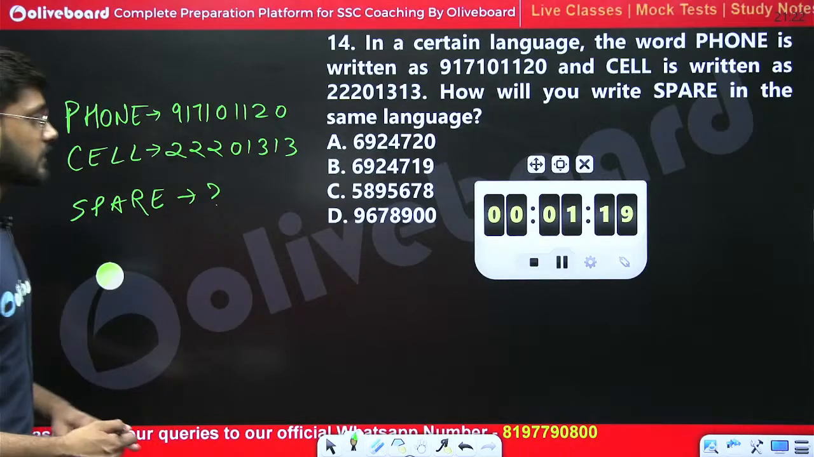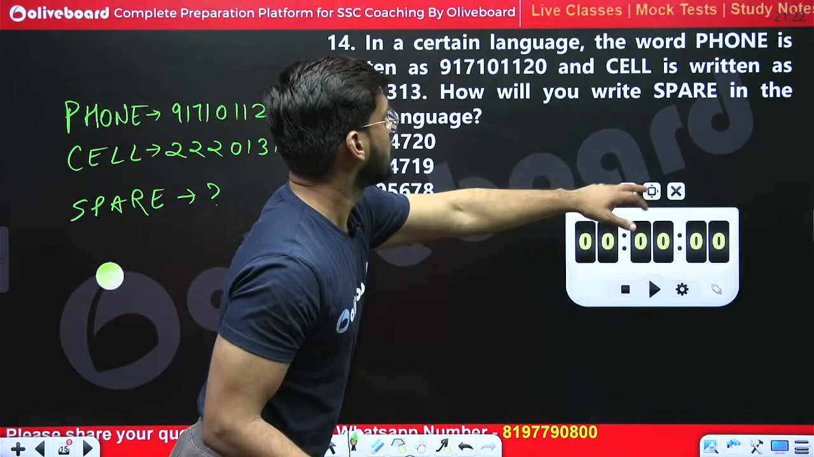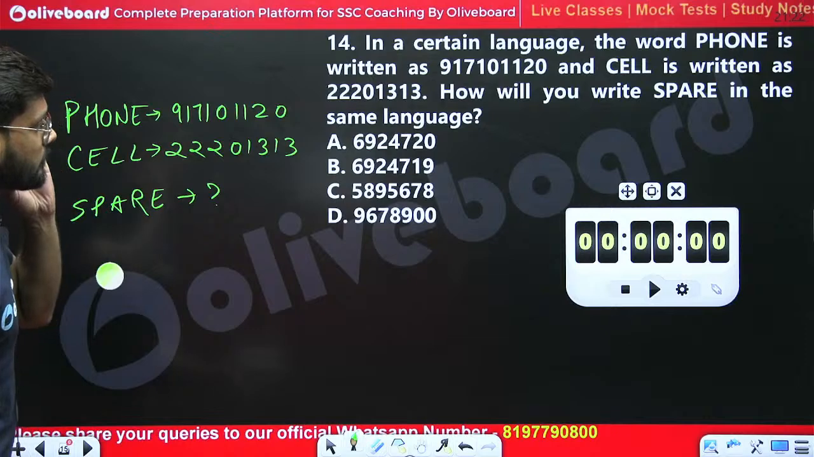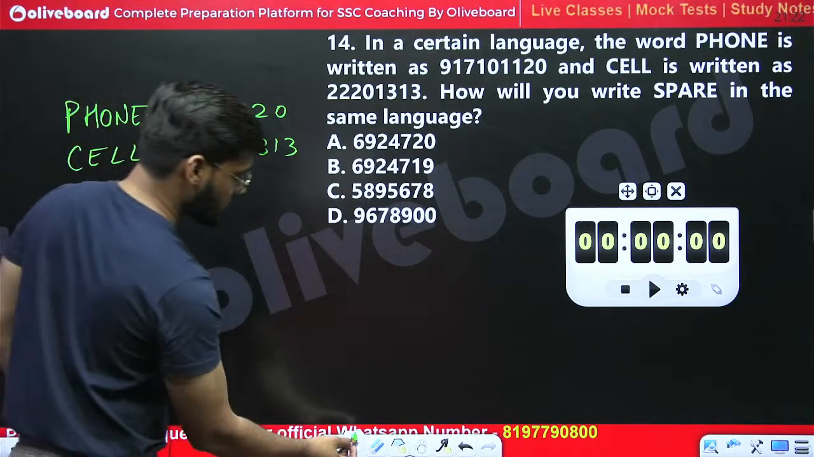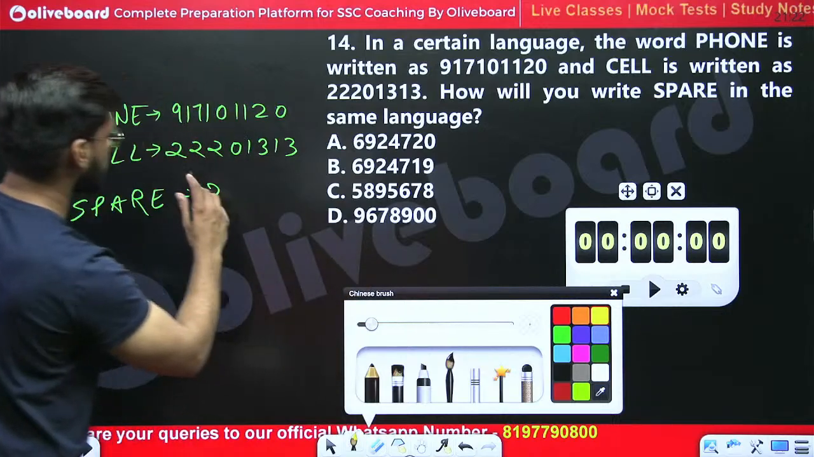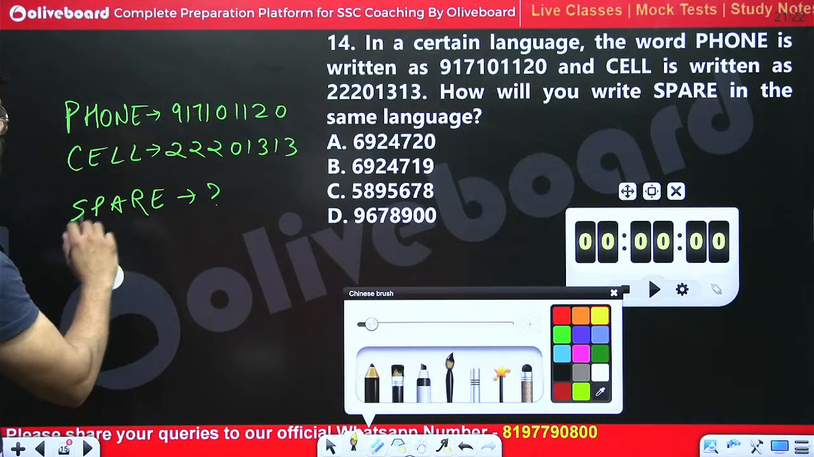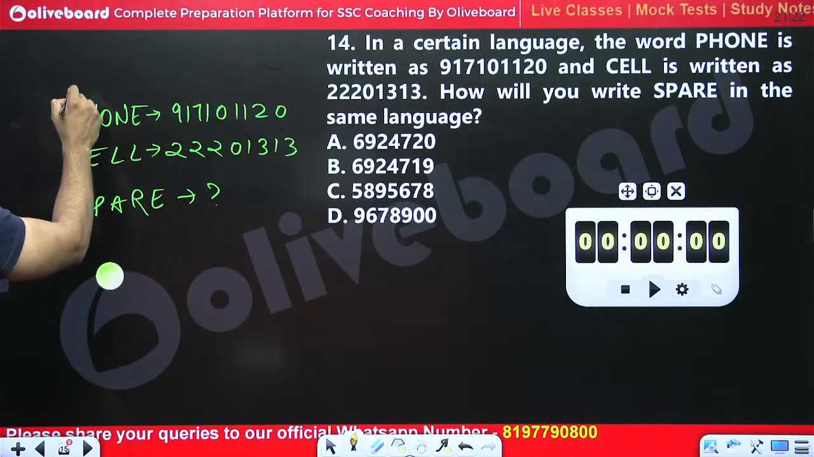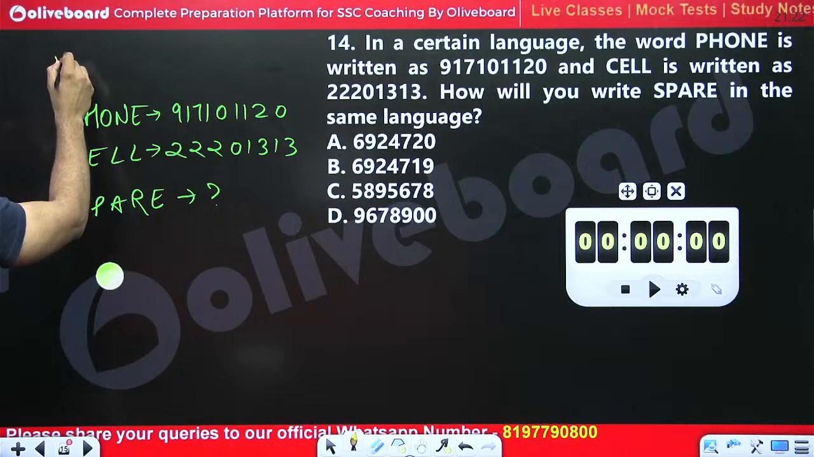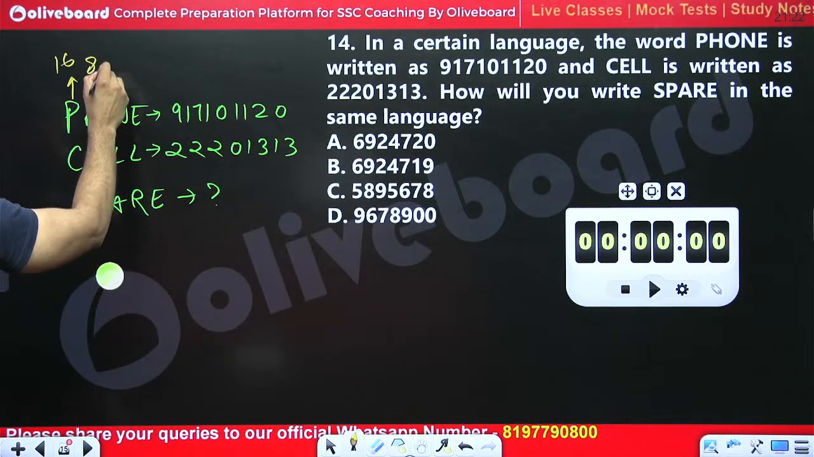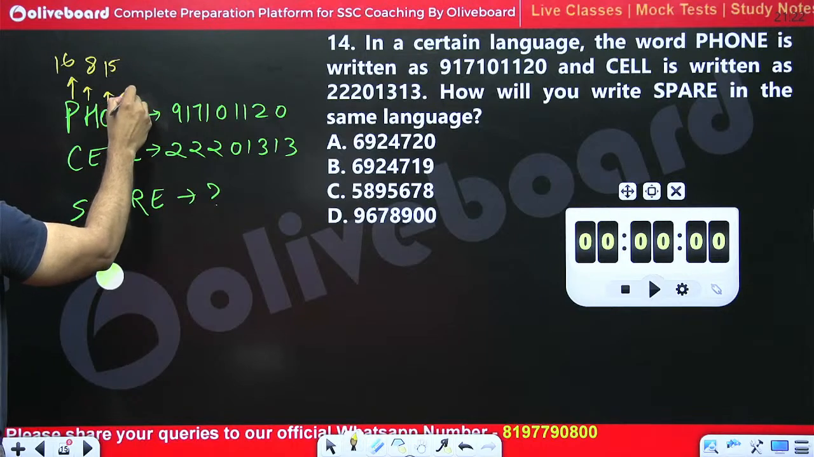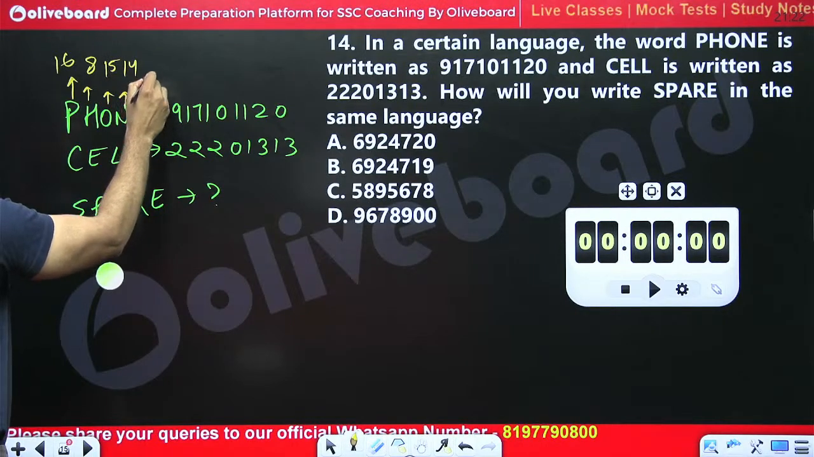Okay, let's see the right answer. Phone is written as 9 17 10 11 1 20. How can we see this thing? Okay, let's do the numbering, because there are not the same number of letters and numbers, so there is some logic. P is coded as 16, H is coded as 8, O is coded as 15, N comes at 14 and E comes at 5.